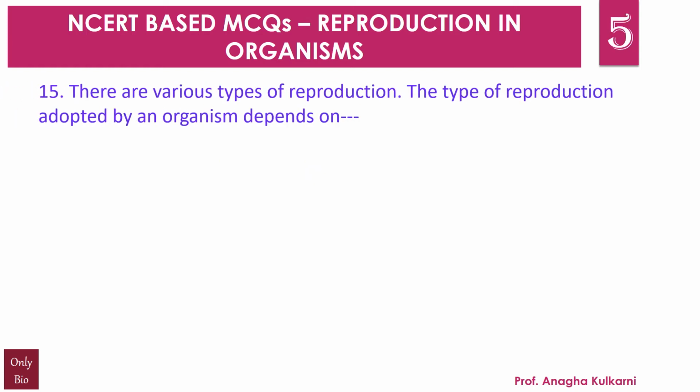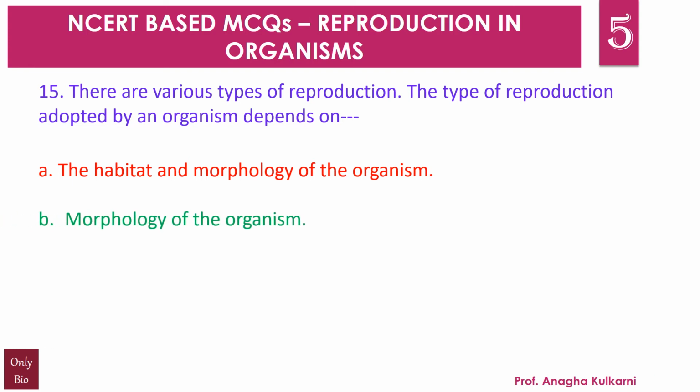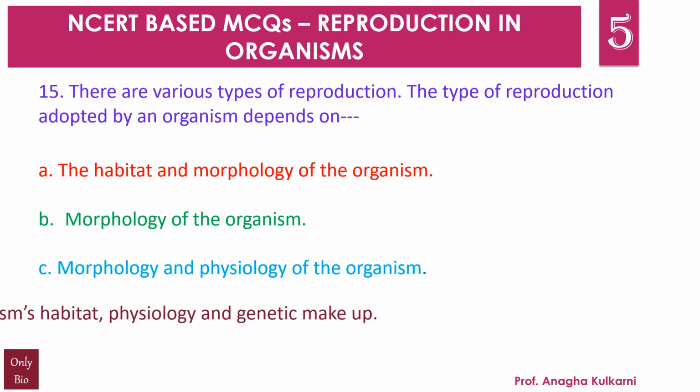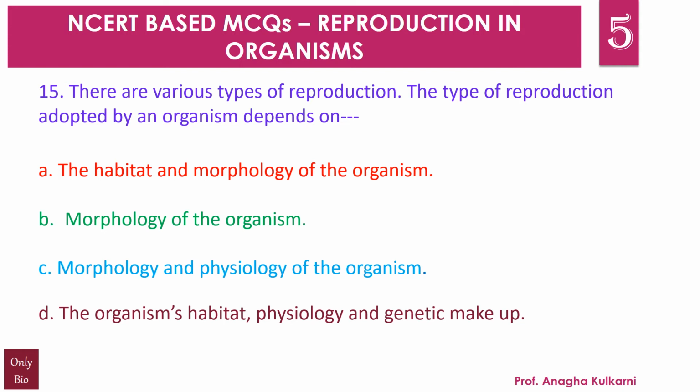Question number 15. There are various types of reproduction. The type of reproduction adopted by an organism depends on dash. A. The habitat and morphology of the organism. B. Morphology of the organism. C. Morphology and physiology of the organism. D. The organism's habitat, physiology and genetic makeup.